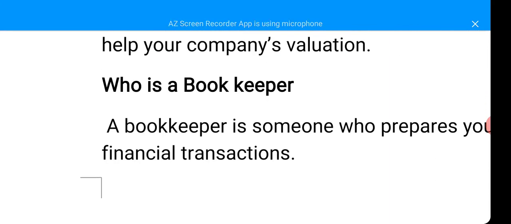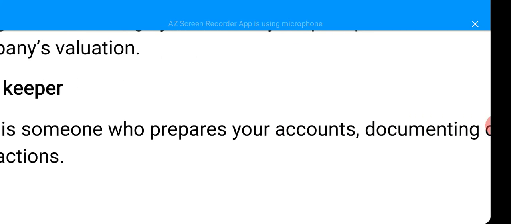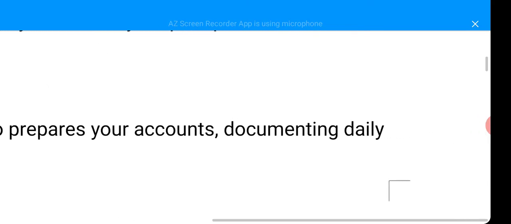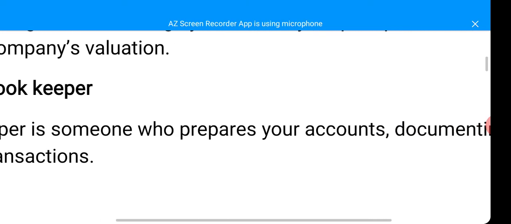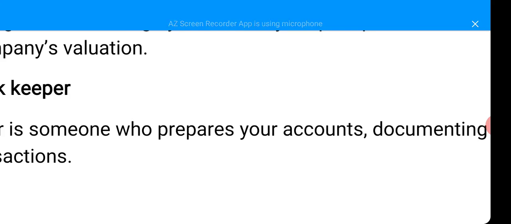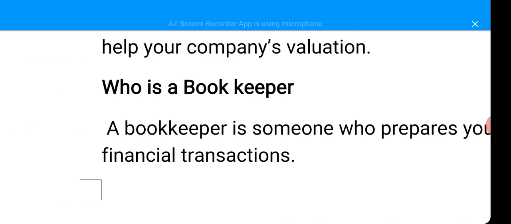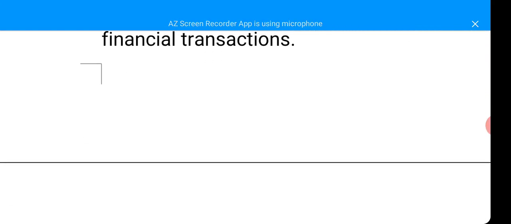We are talking about bookkeeping. Bookkeeping is what? To record our financial transactions. Then who is now a bookkeeper? A bookkeeper is someone who prepares accounts, someone who documents daily financial transactions. The person that keeps records of financial transactions is who we refer to as the bookkeeper. The person that prepares your accounts, that keeps records of financial transactions daily, is the bookkeeper.